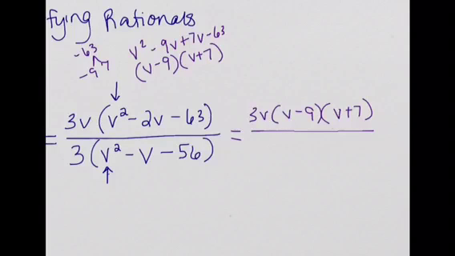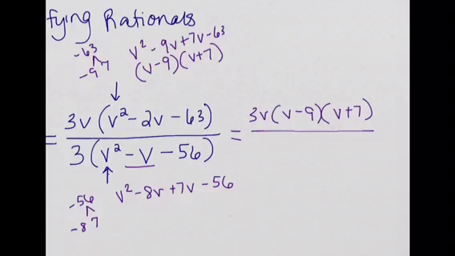For the bottom, I need factors of negative 56 that add up to be a negative 1. And I found that to be a negative 8 and a positive 7. So when I expand my v term here, I'm going to put a negative 8v and a plus 7v in the spot of this negative v, because again, I'm not changing its value, I'm just changing how it looks.